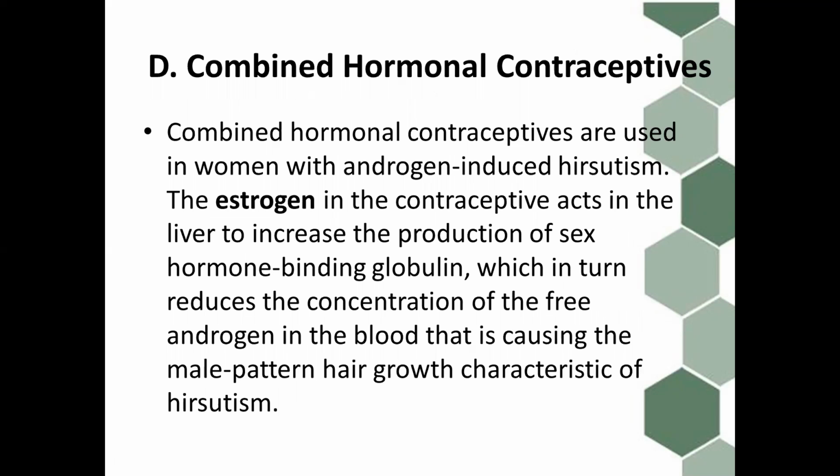Next are combined hormonal contraceptives. Combined hormonal contraceptives are used in women with androgen-induced hirsutism. The estrogen in the contraceptives acts in the liver to increase the production of sex hormone binding globulin, which in turn reduces the concentration of free androgen in the blood that is causing the male pattern hair growth characteristic